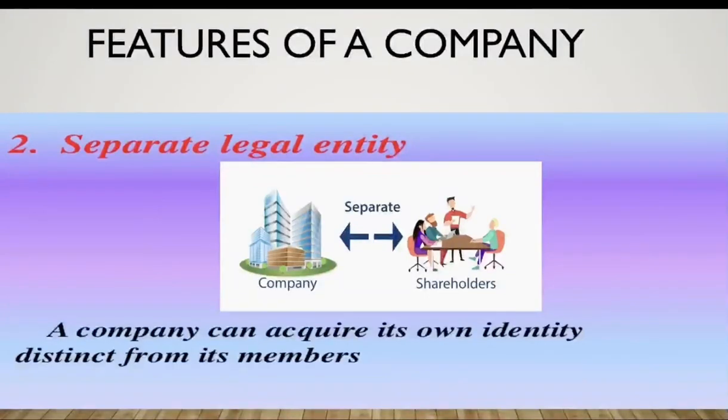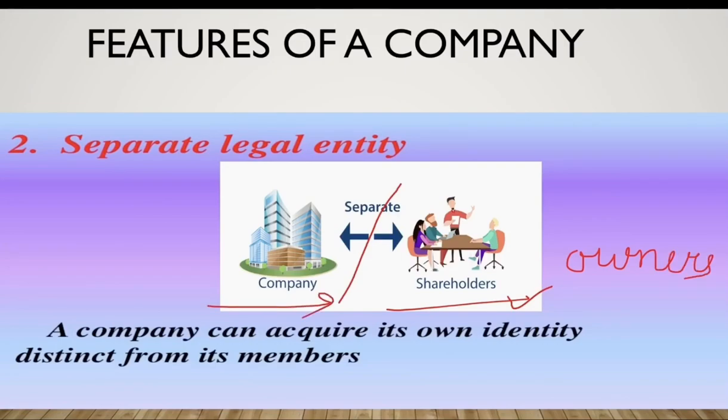Now we have the next point, the separate legal entity. Here we can see that on one side of the picture there is a company, and on the other side there are the shareholders, who are the owners of the company. But a line of separation is there between the company and the shareholders. The shareholders are entirely different from it, because the company has acquired its own identity by law, which is distinct from its members.